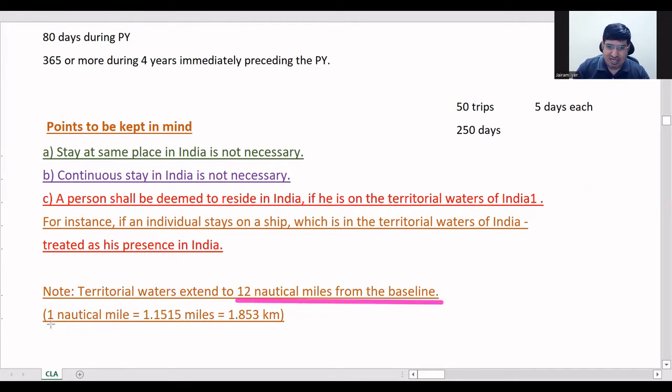The exact measure is this: 1 nautical mile is 1.1515 miles, so close to 1 mile only, or in kilometers, 1.853 kilometers. Try and remember this, because in customs also you will need the nautical miles concept. So it's good to know this.